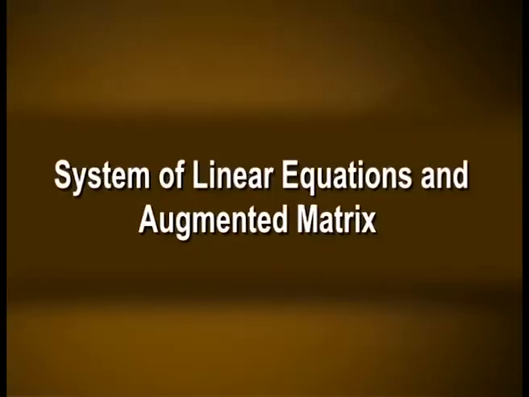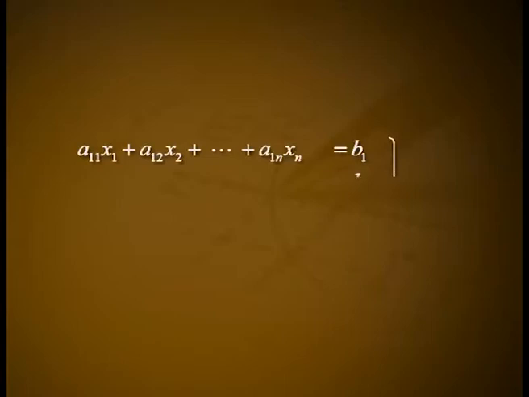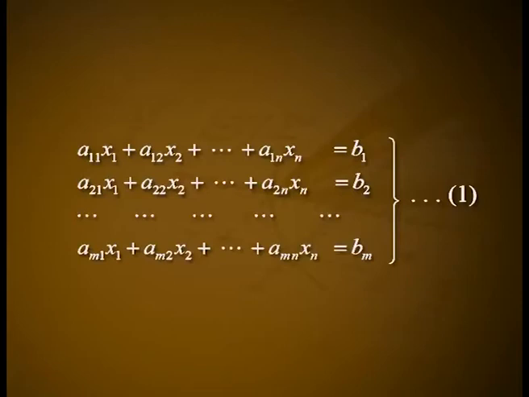System of linear equations and augmented matrix. A system of m linear equations in n unknowns x1, x2, etc., xn is a set of equations of the following form: a11 x1 plus a12 x2 plus etc. plus a1n xn is equal to b1, a21 x1 plus a22 x2 plus etc. plus a2n xn is equal to b2, etc., am1 x1 plus am2 x2 plus etc. plus amn xn is equal to bm.